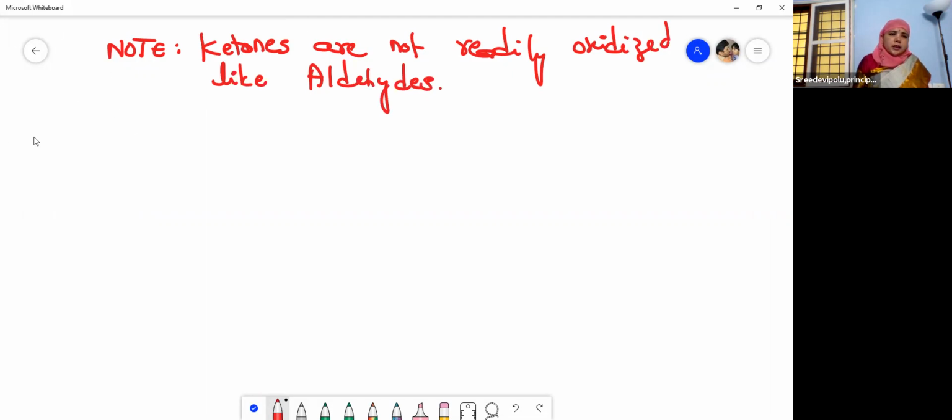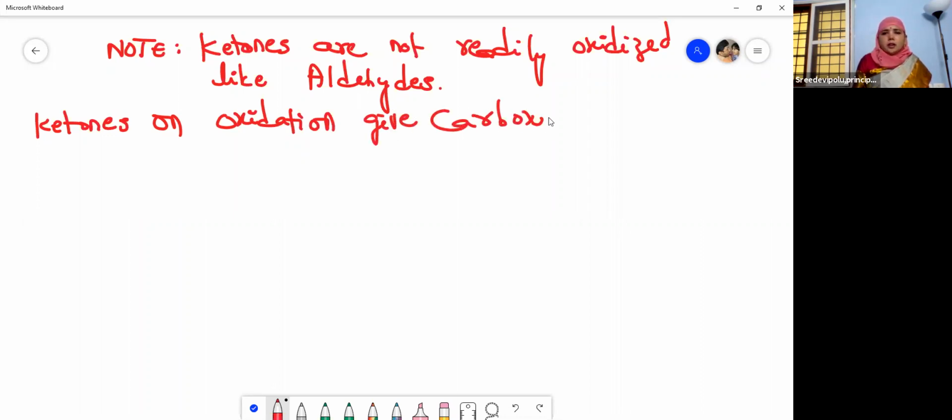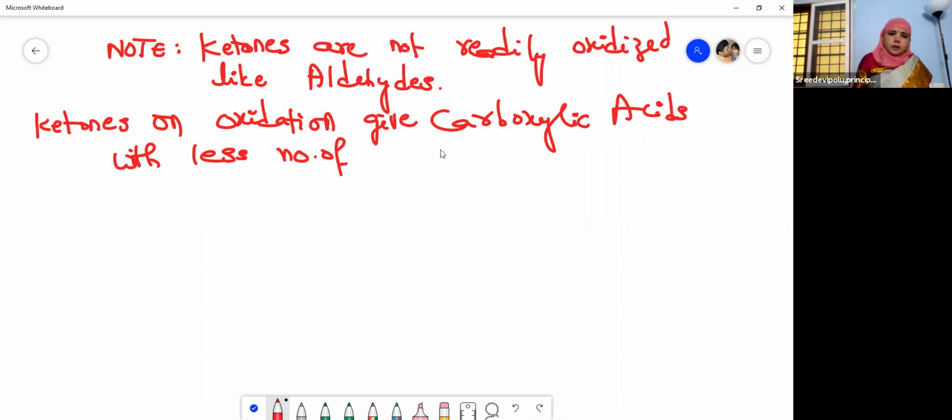Now, here you have to remember ketones on oxidation give carboxylic acids with less number of carbon atoms. I hope you have understood this reaction, children.